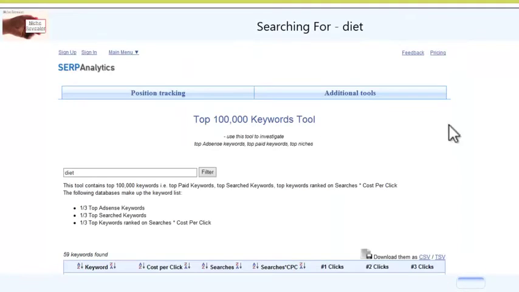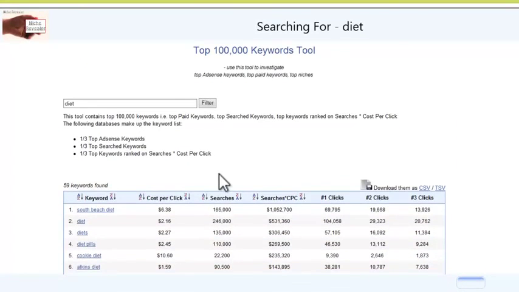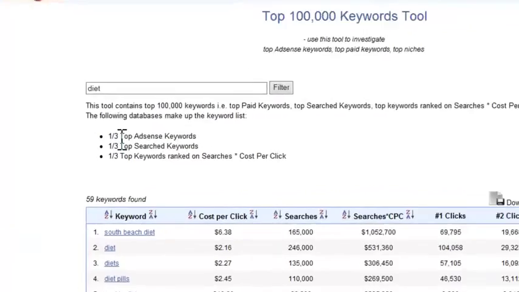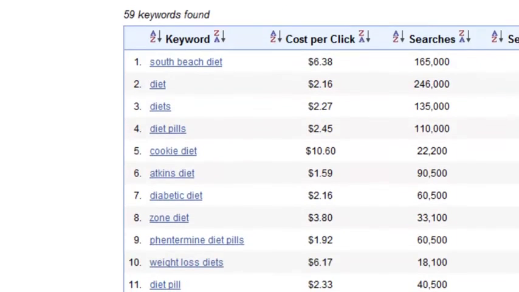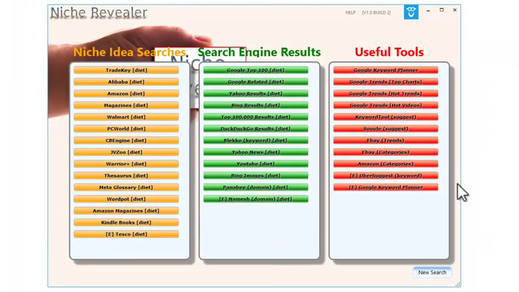And that will give us some pretty cool high-end keywords. So in this particular database, one third of it consists of the top AdSense keywords, and one third consists of the top search keywords, that's by volume, and then one third is the top keywords ranked in searches multiplied by the cost per click. So actually the most valuable keywords, if you like. So these are all going to be high-end keywords. So maybe good high keywords to take and then drill down into to get some more long tail keywords, because of course these will be very strong competition because they're hugely valuable keywords, but all great ideas for you.